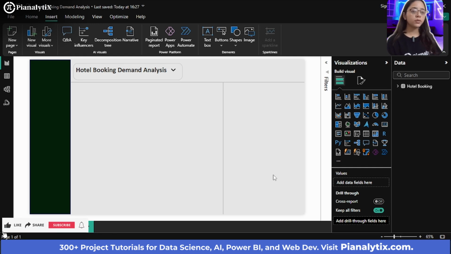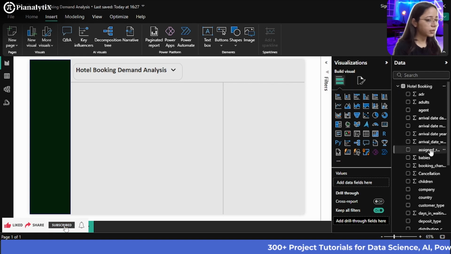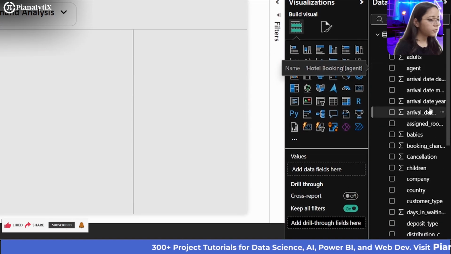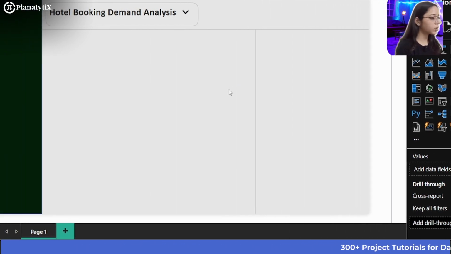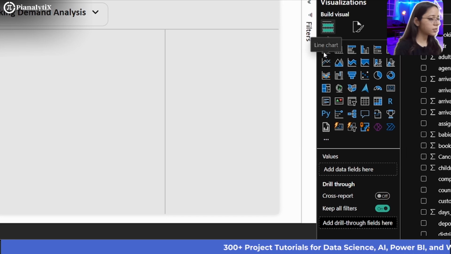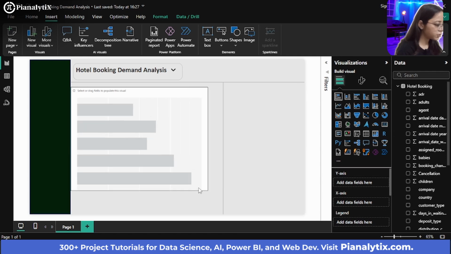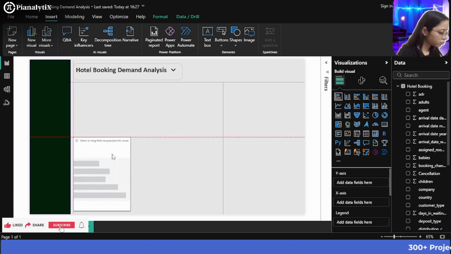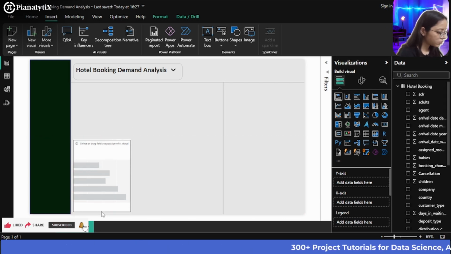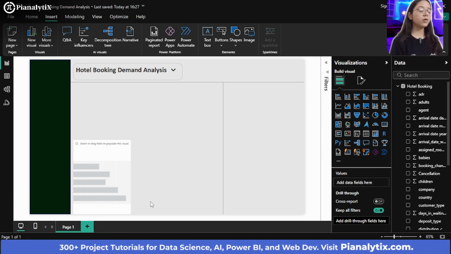Now we are going to make the actual visualizations. First of all, we make sure that the data is selected in the data pane. I will start with the stacked bar chart to analyze the cancellation rate in each month. I'm going to select the stacked bar chart here, zoom out, and resize it. I want to see how many people cancelled their hotel bookings in each subsequent month.